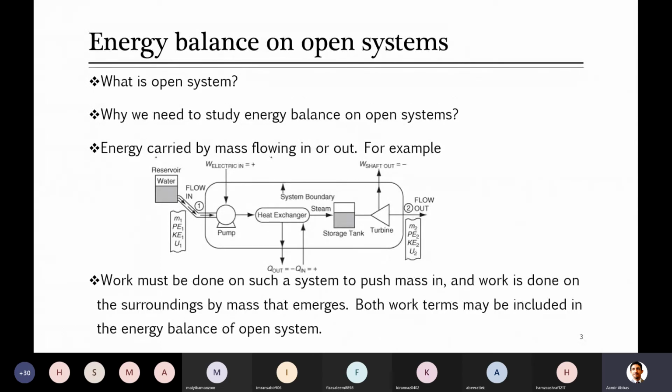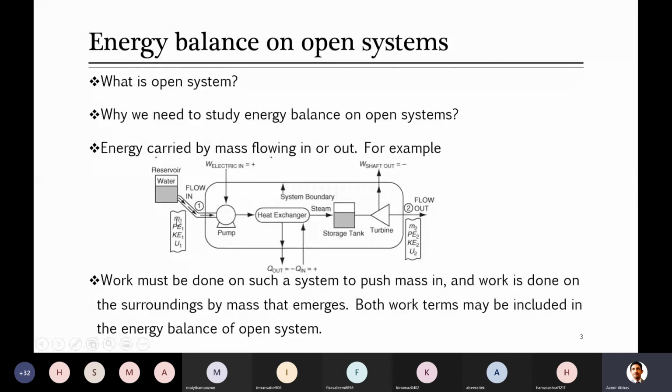Then we looked at how an open system looks, in the diagram I already explained to you, in which some stream of water is getting into the system, and inside the overall boundary there were four pieces of equipment: a pump, a heat exchanger, a storage tank and a turbine. We said that we are not concerned about what is going on inside. Our concern was that a stream gets into the system carrying energy in the form of kinetic, potential and internal energy, and similarly when it leaves the system.